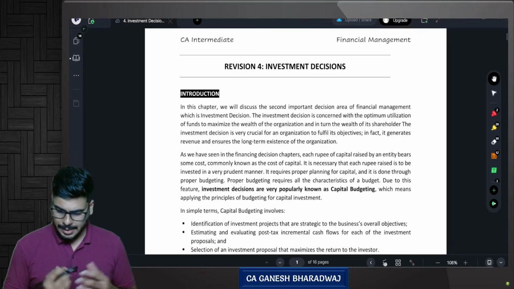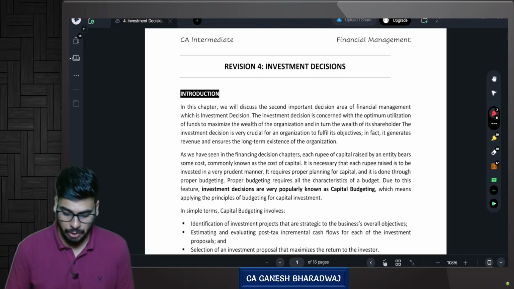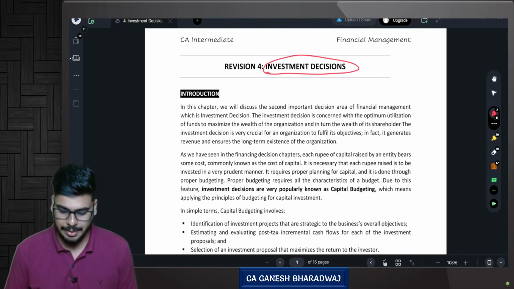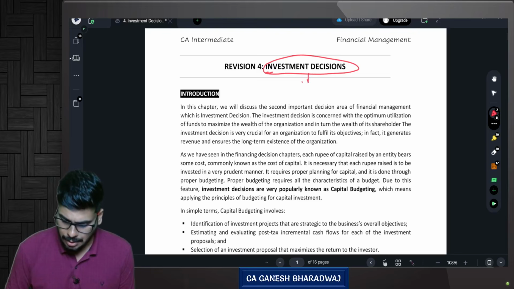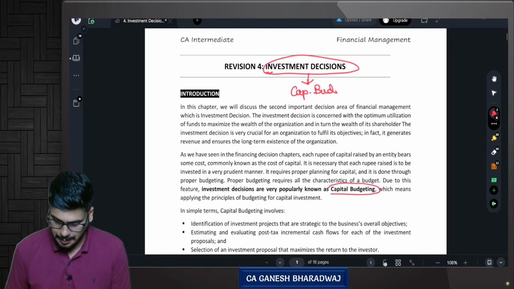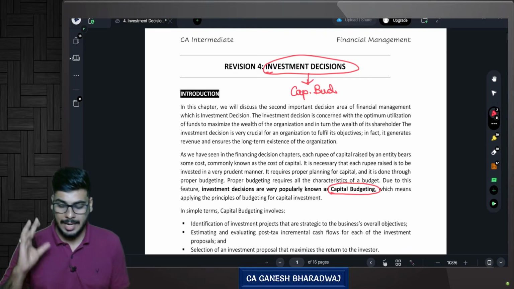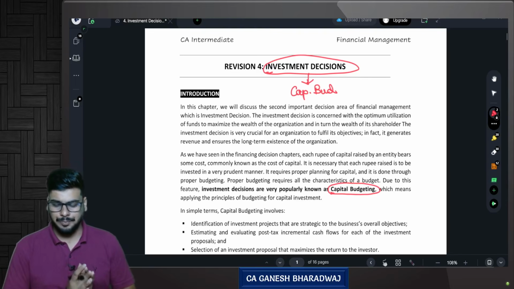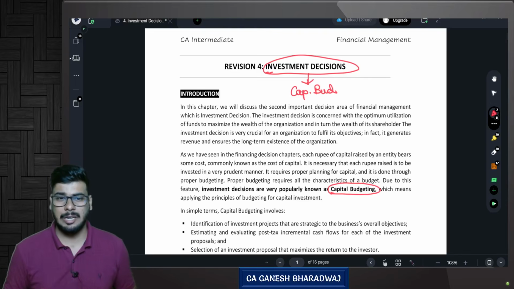So now let's get started with the revision of the fourth chapter of this marathon, which is investment decisions. This chapter is also popularly known as capital budgeting. See, it is mentioned here. Now, first, let us understand this chapter with a background.